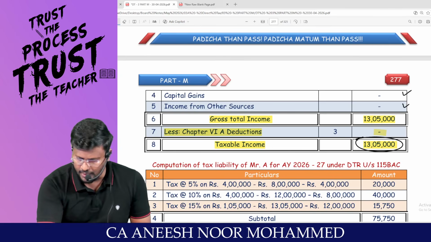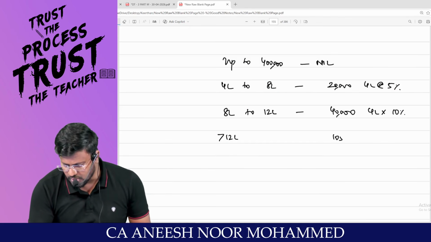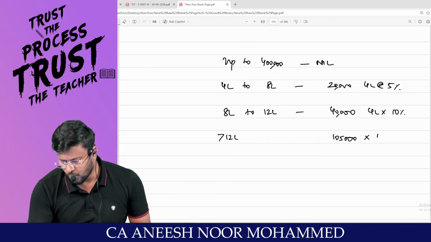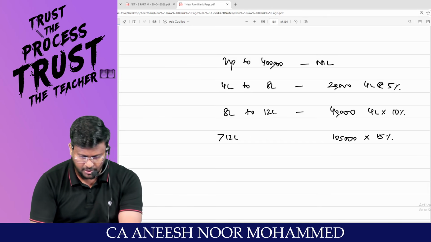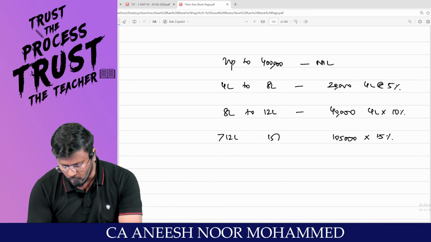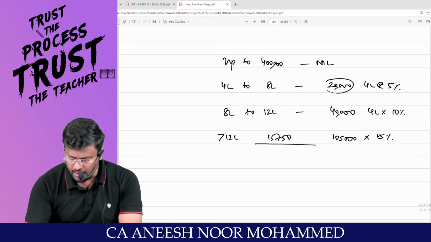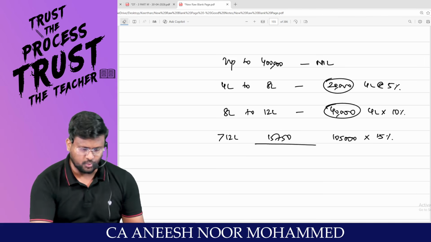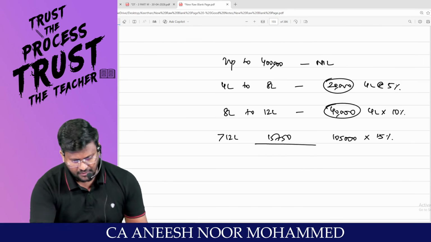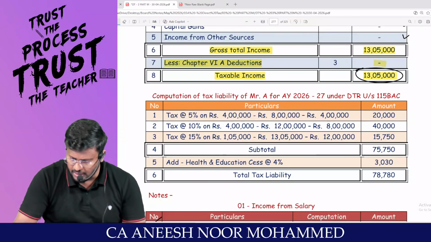More than 12 lakh, which is 1,05,000, into 15% comes to 15,750. So 20,000 plus 40,000 plus 15,750 comes to 75,750, which is the tax payable.